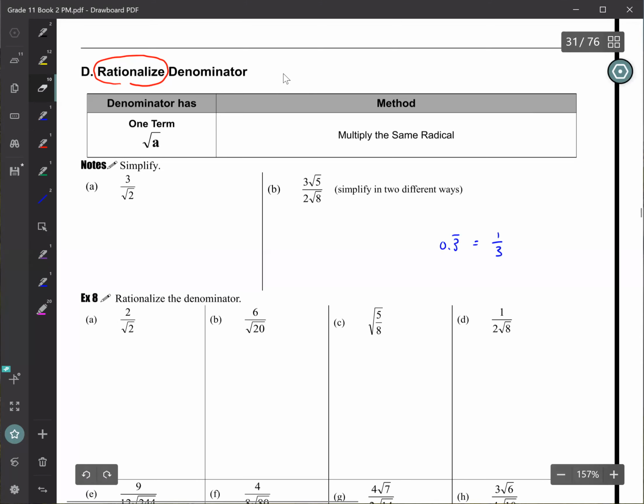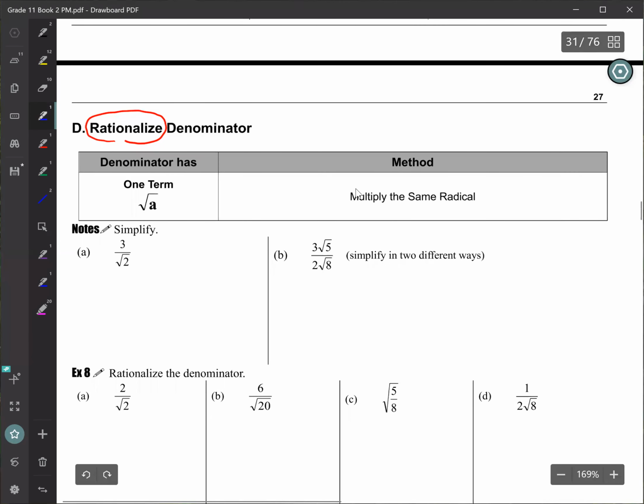So what will be irrational? I want another example. It doesn't repeat and it doesn't end. Okay, what will be an example? Harry, what do you think? Harry? Yes.